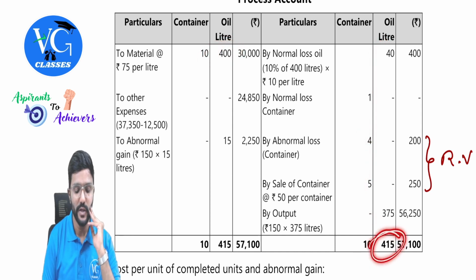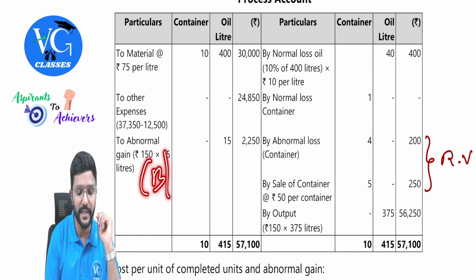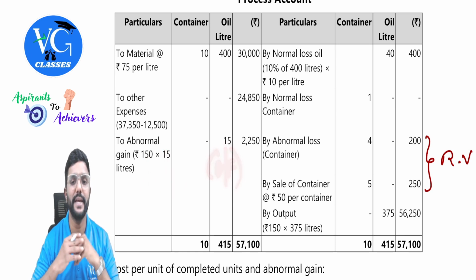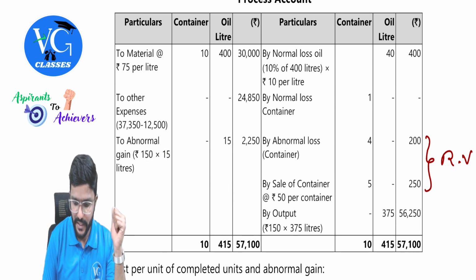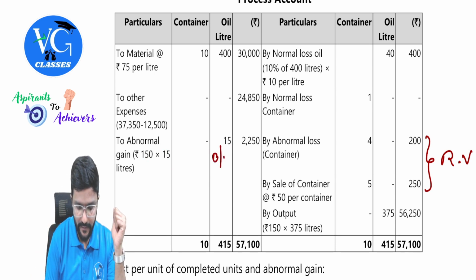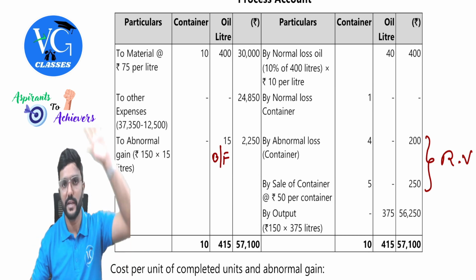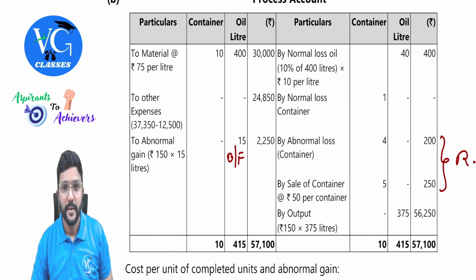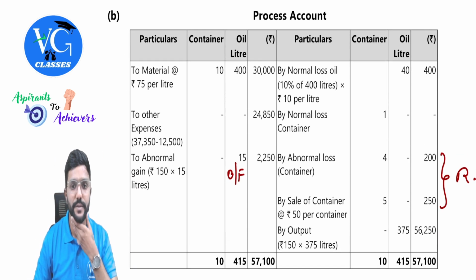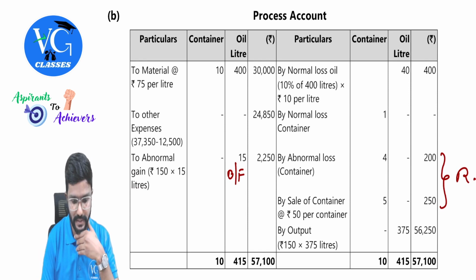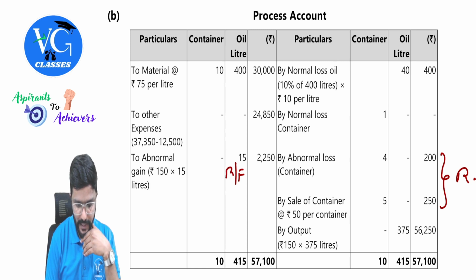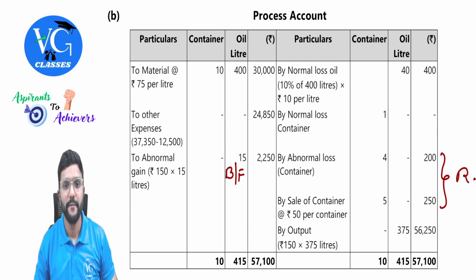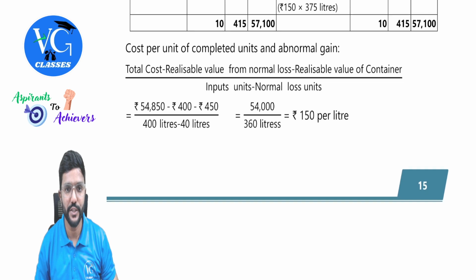When credit side is more, on the debit side, what is the balancing figure, guys? In the units column, the balancing figure would be abnormal gain. Got it? Let me just write it. This is like balancing figure. I have shown this calculation already before we started with this process account. Let me write the B part again. Okay, fine. Now let us come to the cost calculation.